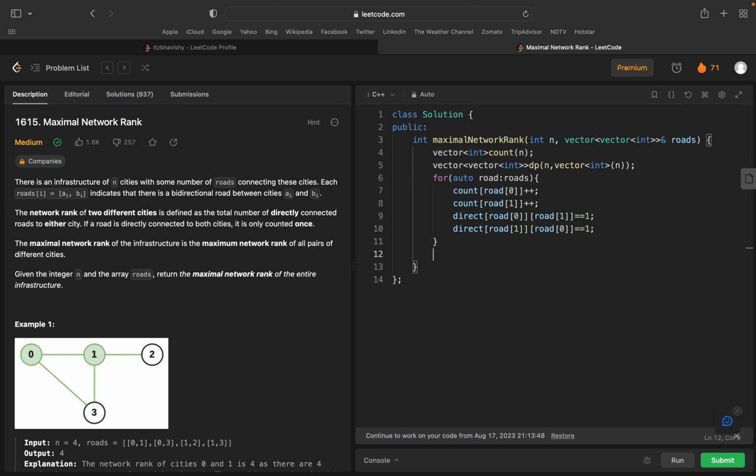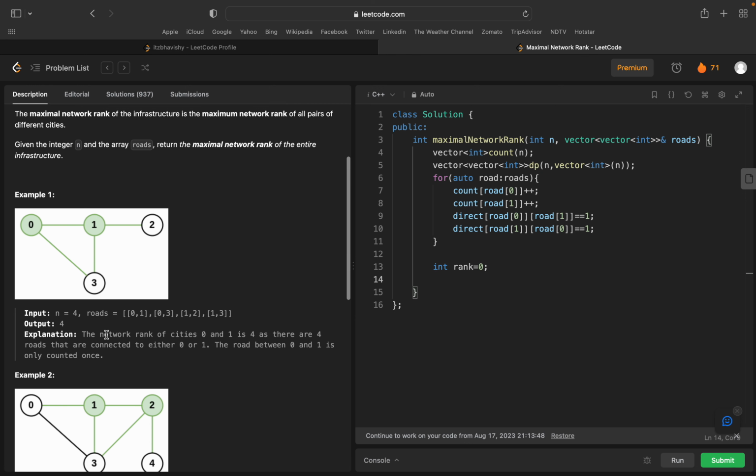Now we have to apply a loop. Int rank equals to 0. We will return this. What is our answer? Why after this we will return. Okay, so don't panic about this. Now we will apply a loop for int i equals to 0, i less than n, then i plus plus. Now again a loop from j equals to i plus 1, j is less than n, then j plus plus.